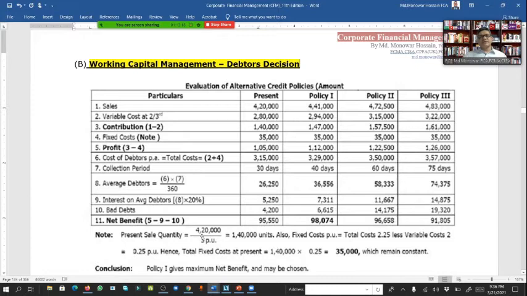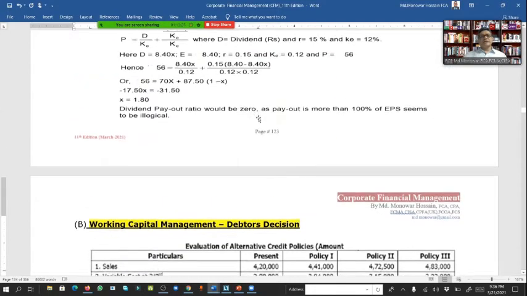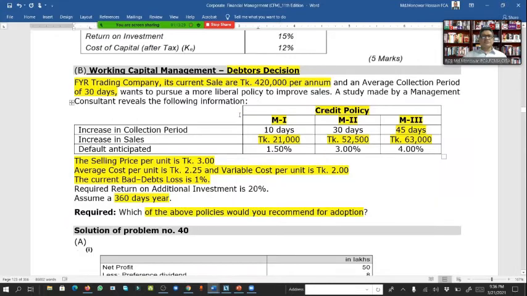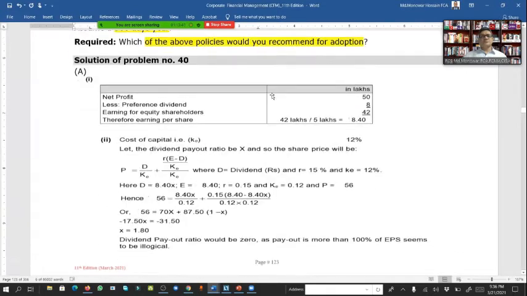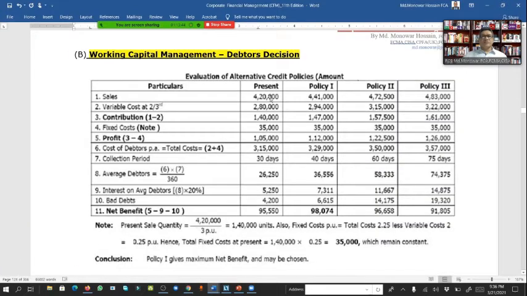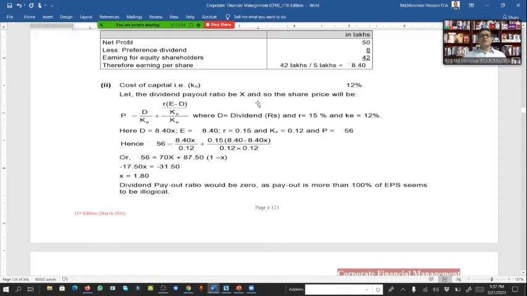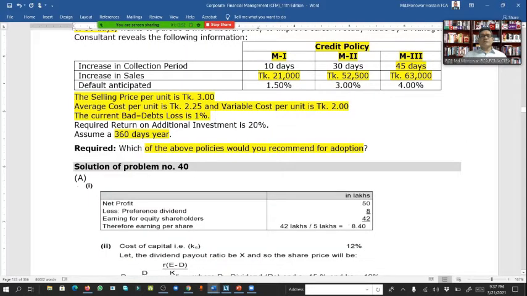Present sale quantity is 420 divided by 3 Taka per unit, so 1,40,000 units. Variable cost is 2/3, because as per the question the variable cost per unit is Taka 2 and the selling price is Taka 3.